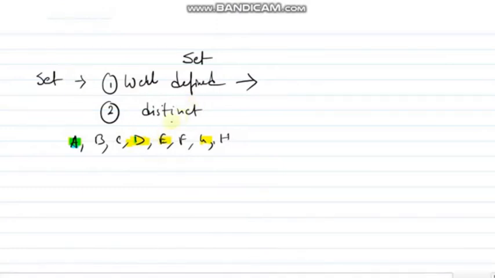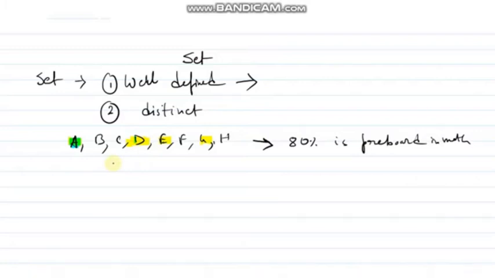Now if I ask, tell me the name of those students who have scored more than 80% in pre-board maths or the last exam in maths, the answer will be same for all by checking the data. So this is the concept of well defined. Good in maths is not well defined. 80% in maths, well defined. Tell me the name of those students who are very tall, not well defined. Tell me the name of those students whose height is more than 5 feet, well defined.